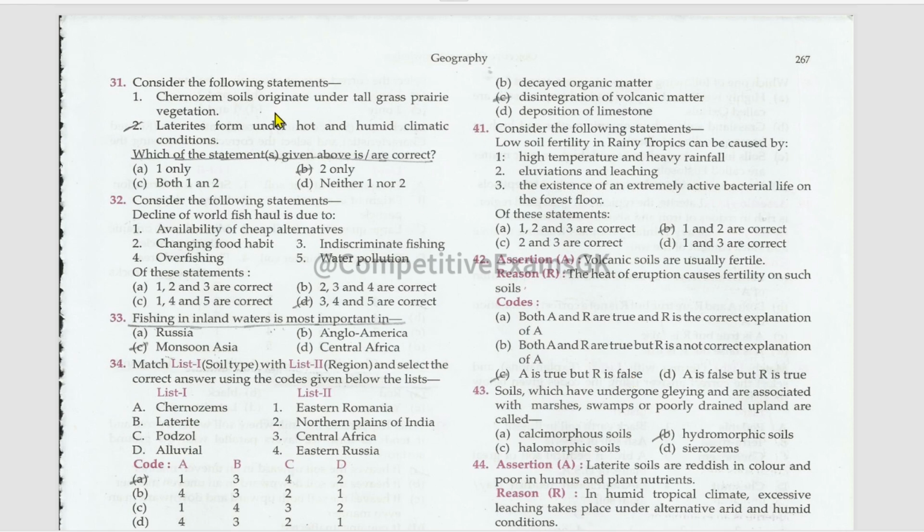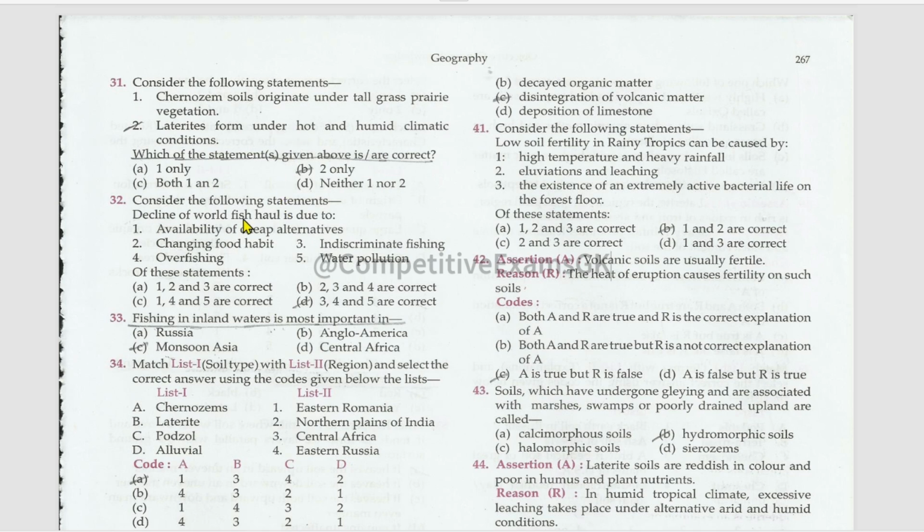Consider the following statements. Chernozem soils originate under tall grass prairie vegetation. Laterites form under hot and humid climatic conditions. True. The second statement is correct.